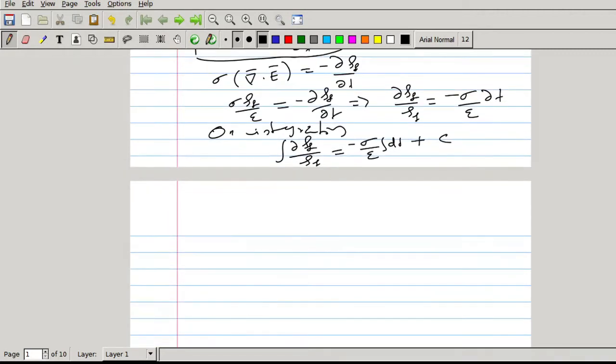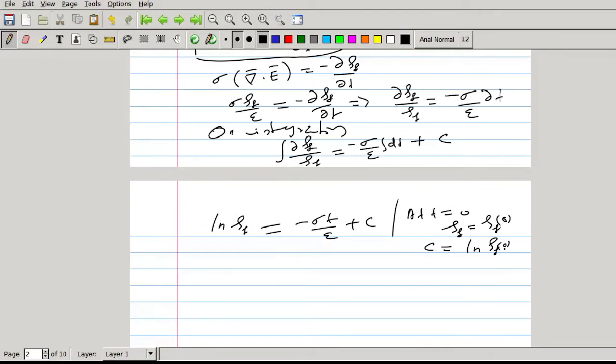This gives ln rho f equal to minus sigma t by epsilon plus c. At t equal to 0, let rho f be rho f 0. So ln rho f 0 equal to c. Instead of the constant of integration, I can write ln rho f 0. So the equation becomes ln rho f equal to minus sigma t by epsilon plus ln rho f 0.